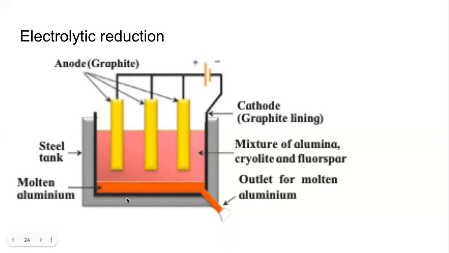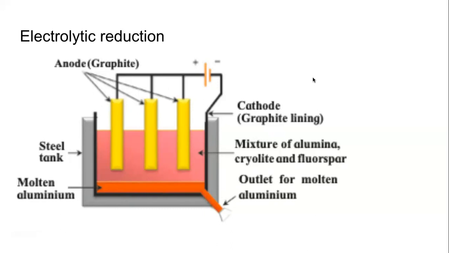Now the cell must have a cathode and an anode, and it should have a power source. Yes, we have a power source. Now in this diagram, we are showing this power source just as a cell. But in the factory setting, this will be an entire generator. Sometimes the place where this aluminium is being extracted, they have their own mini power plant.